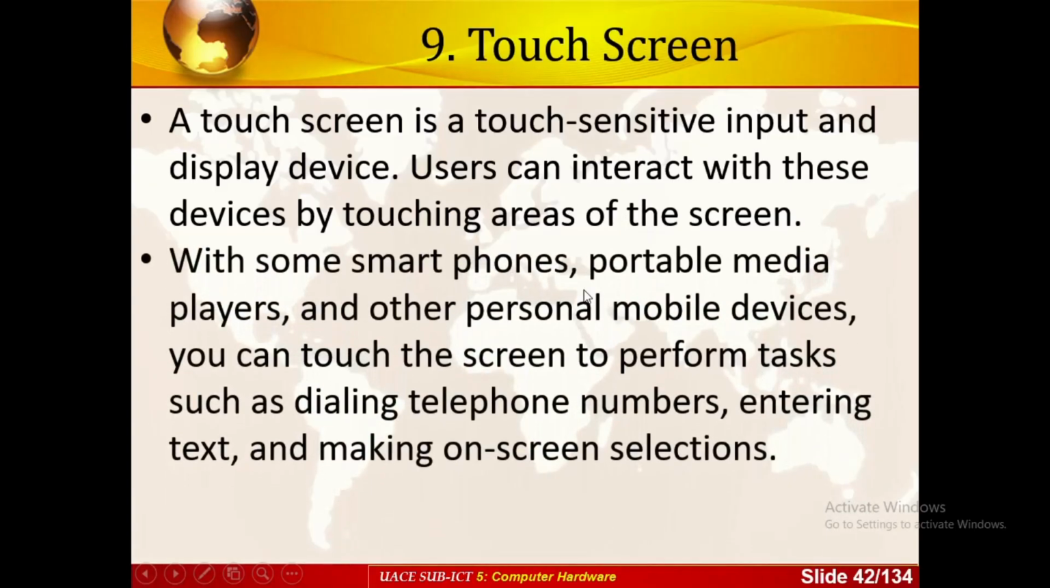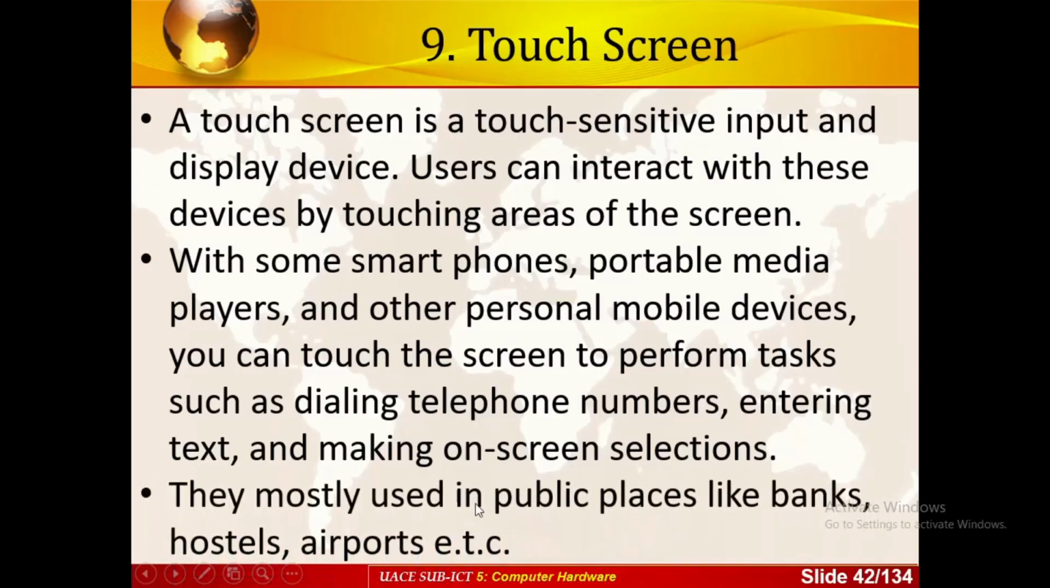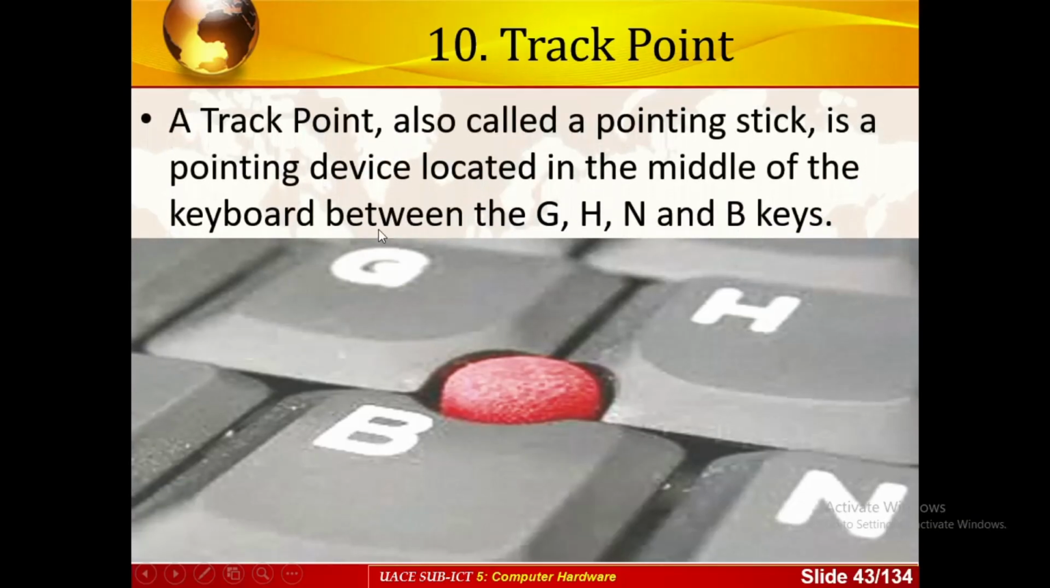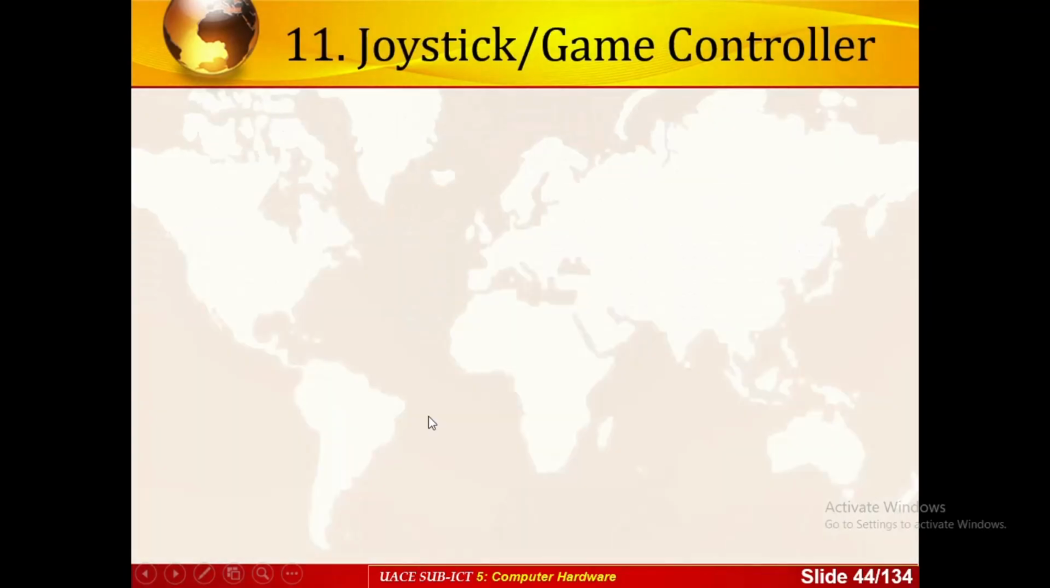With some smartphones, portable media players, and other personal mobile devices, you can touch the screen to perform tasks such as dialing telephone numbers, entering text, and making on-screen selections. They are mostly used in public places like banks, hotels, airports, and many others. And this is called a track point, a pointing device stick. It's located in the middle of the keyboard between G, H, B, and N.